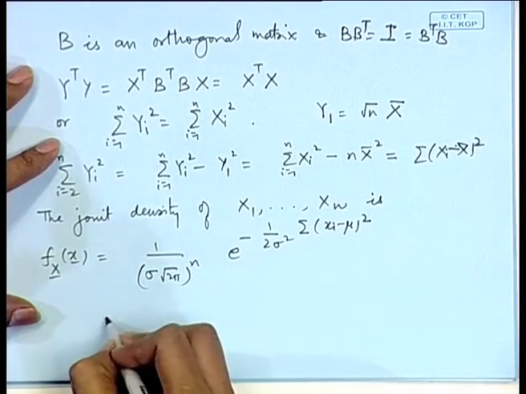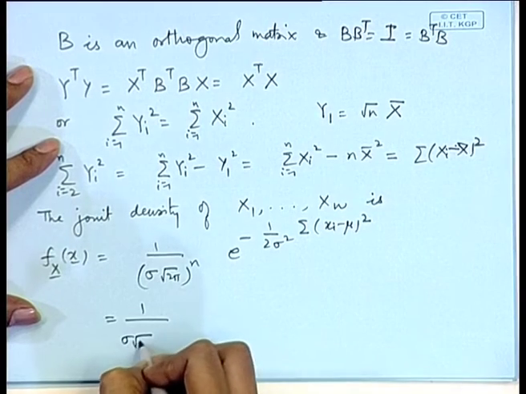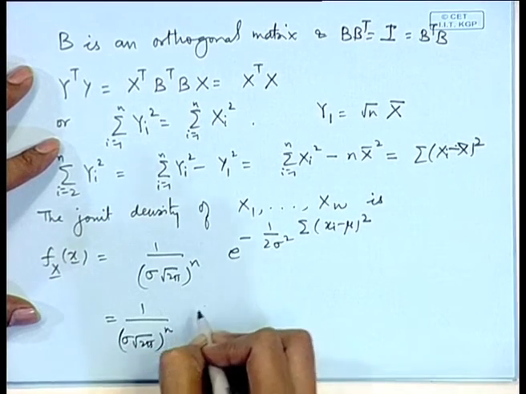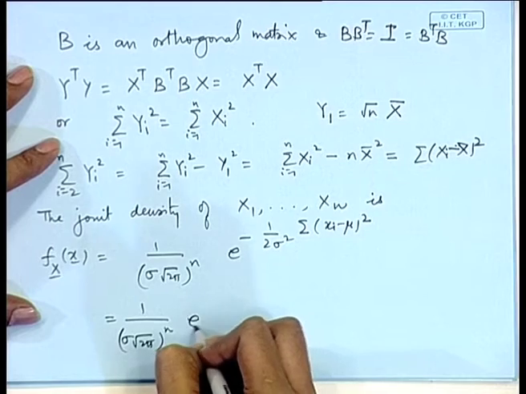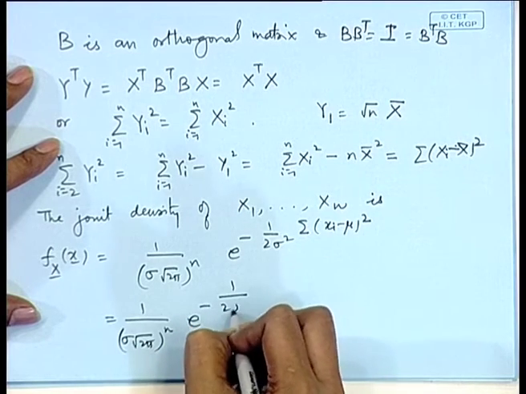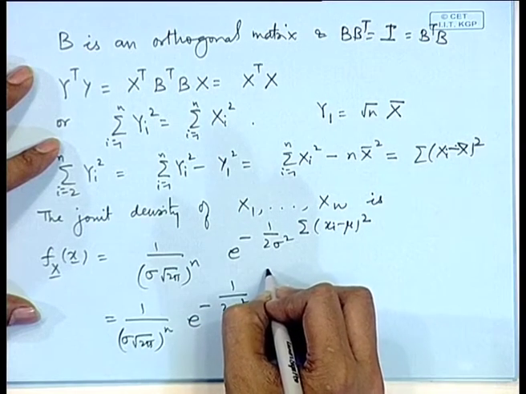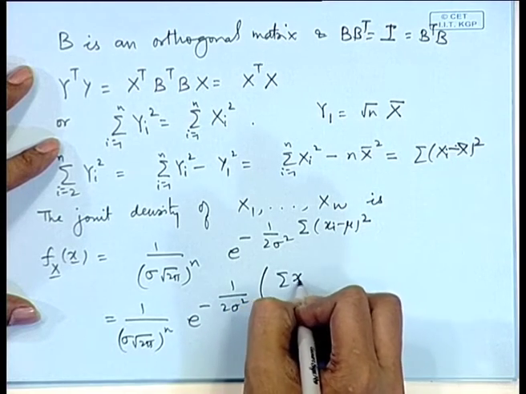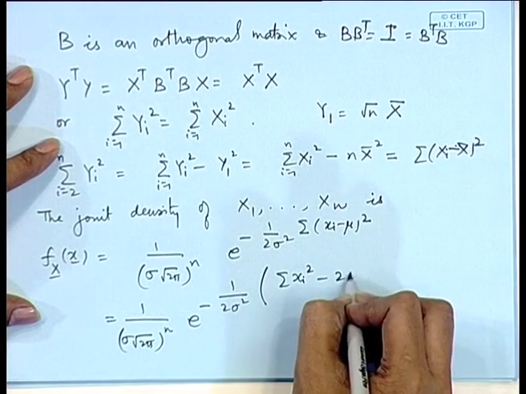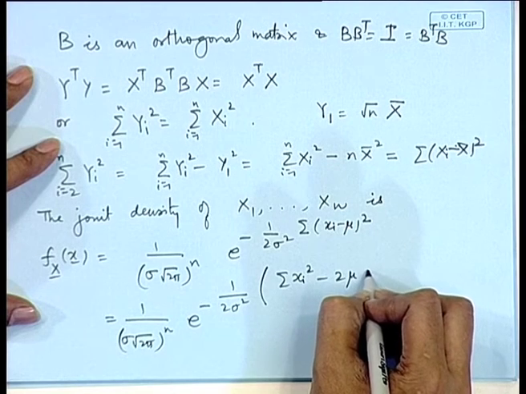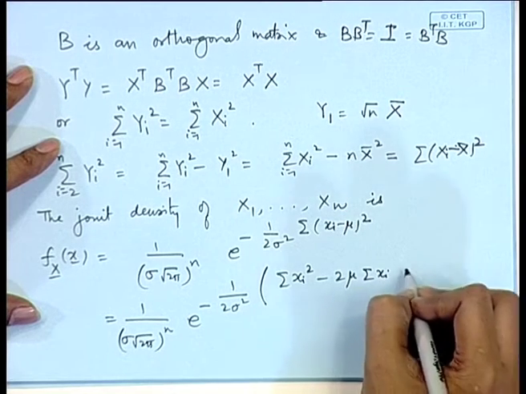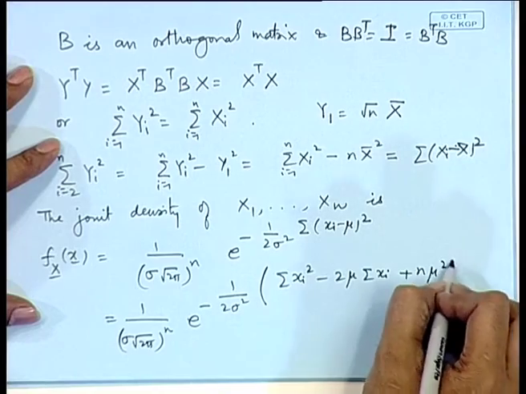Now, this we expand, we can write as (1 by sigma root 2 pi) to the power n, e to the power minus 1 by 2 sigma square, and now we get sigma x_i square minus 2 mu sigma x_i plus n mu square.